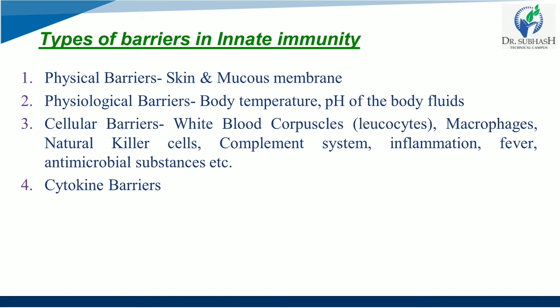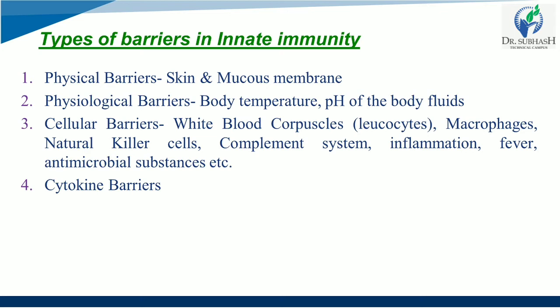If we talk about mucous membrane, mucus secreted by the mucous membrane traps the microorganisms and immobilizes them. Microorganisms and dust particles can enter the respiratory tract with the air during breathing, and they are trapped in the mucus. The cilia sweep the mucus loaded with microorganisms and dust particles into the pharynx, that is the throat. From the pharynx, it is thrown out or swallowed for elimination with the feces. So mucous membrane and skin are the physical barriers that act as natural or innate immunity.